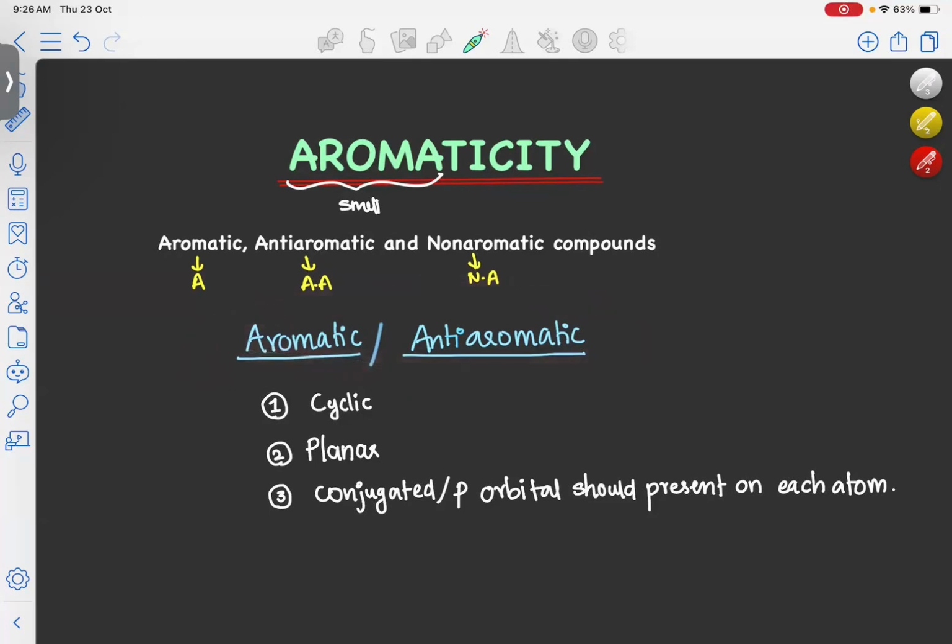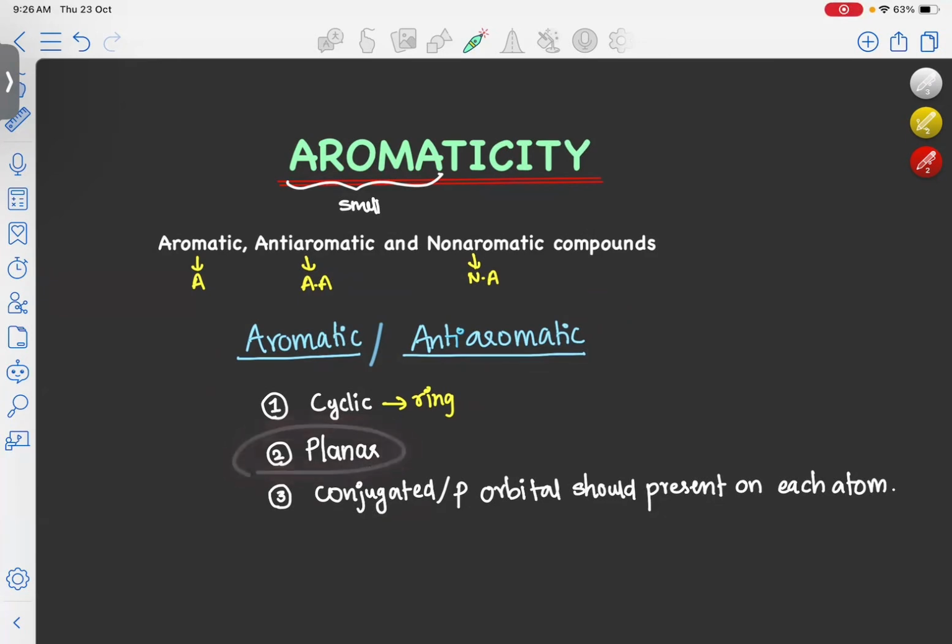For a molecule to be aromatic or anti-aromatic, the first three points are the same. It should be cyclic, it should be planar, and it should be conjugated. Here cyclic means the molecule should form a cyclic ring. If there is no ring in the molecule, then that molecule is not aromatic or anti-aromatic. So the first criterion is that it should be cyclic, that means a ring should be present in the molecule. And the second criterion is that the molecule should be planar.